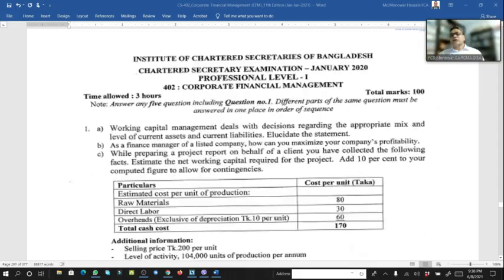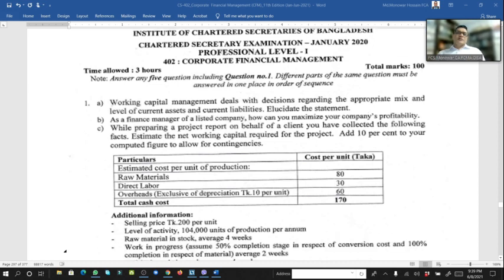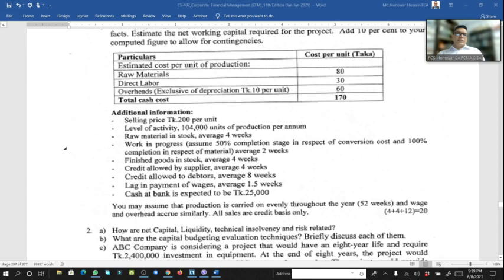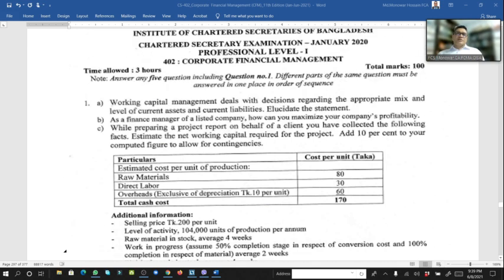It's the January 2020 paper. Number one is 3 where 4, and 12. So 4 is working capital management, which deals with decision regarding the appropriate mix.